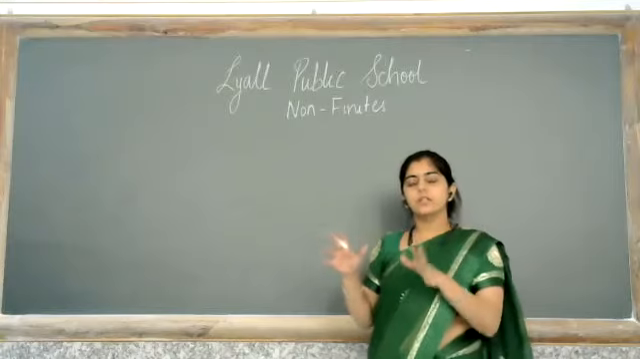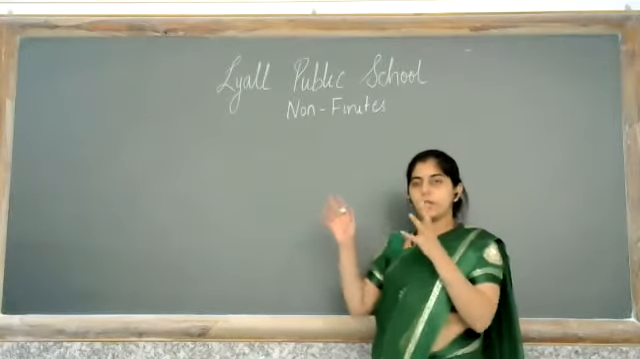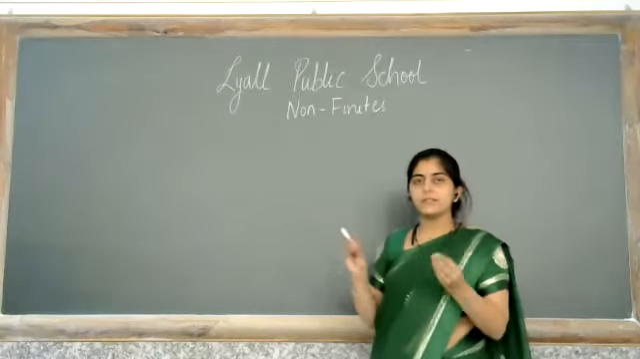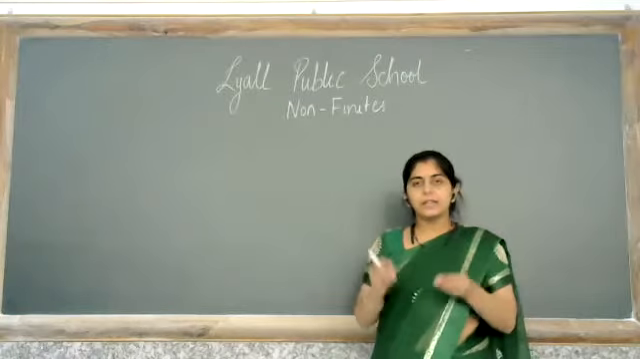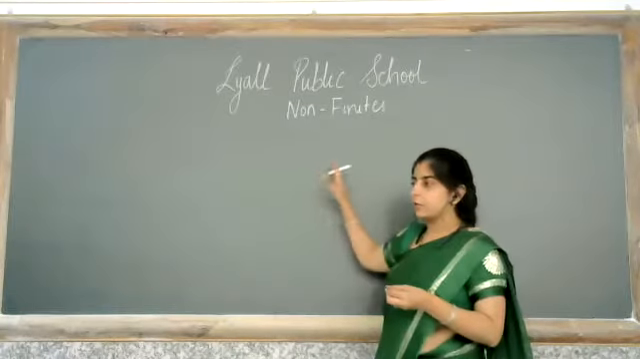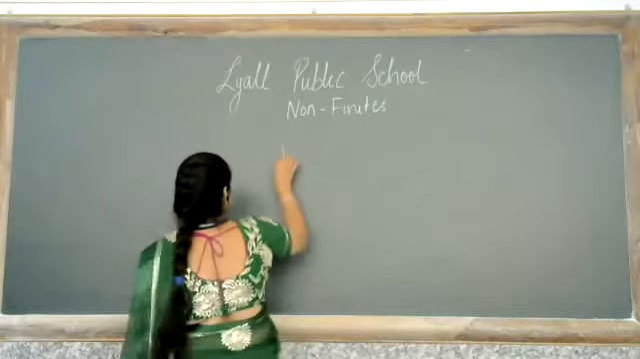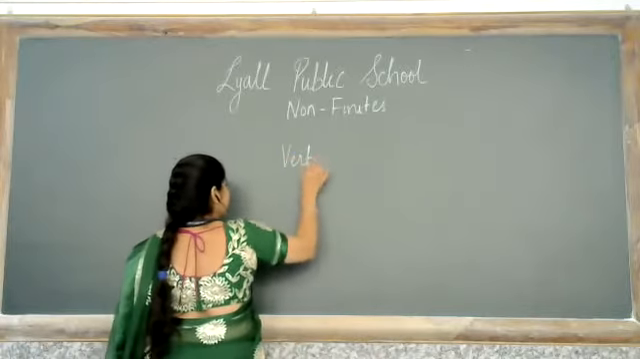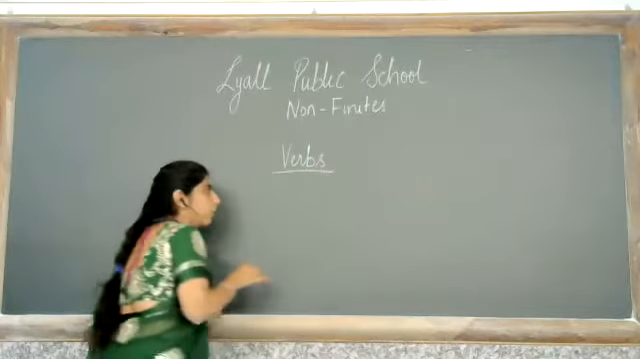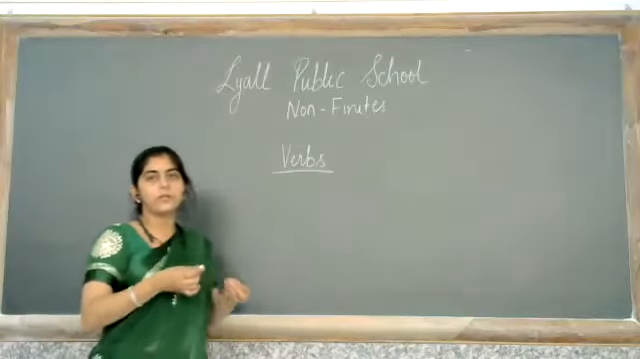It is very much related to the verbs. So before getting to non-finites, we need to understand what a verb is and then the types of verb, and then we can go to the main topic. To begin with, I would like to introduce you to verbs. Verbs, as you all know, are action words or doing words.